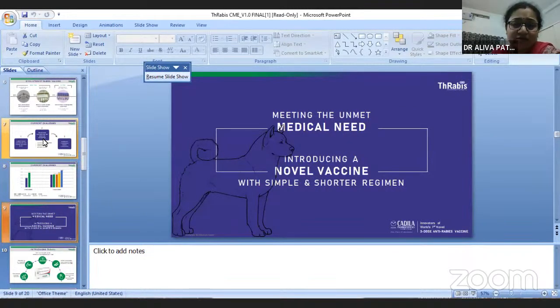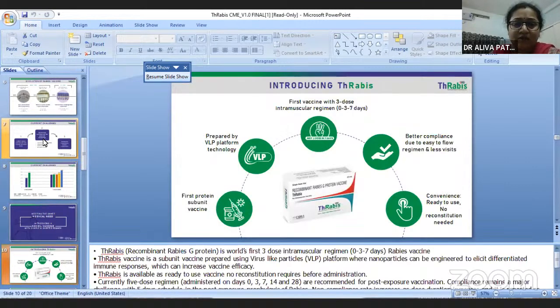So this is the novelty. What do we mean by novelty? It means a newer thing. This G protein is very important for immunogenicity, developing antibodies in our body. That's why we focus on it. This was the first 3-dose intramuscular regimen rabies vaccine, and it is prepared using virus-like particles. VLP means virus-like particle platform, a nanoparticle engineered to elicit a differentiated immune response, which can increase the vaccine efficacy. This efficacy was established after the phase 3 trial, and they have already shown it in many studies.